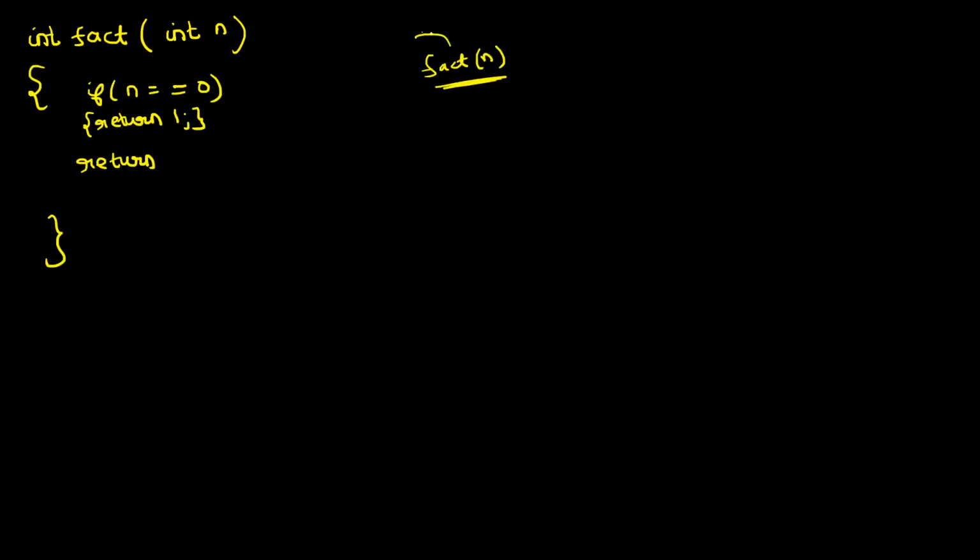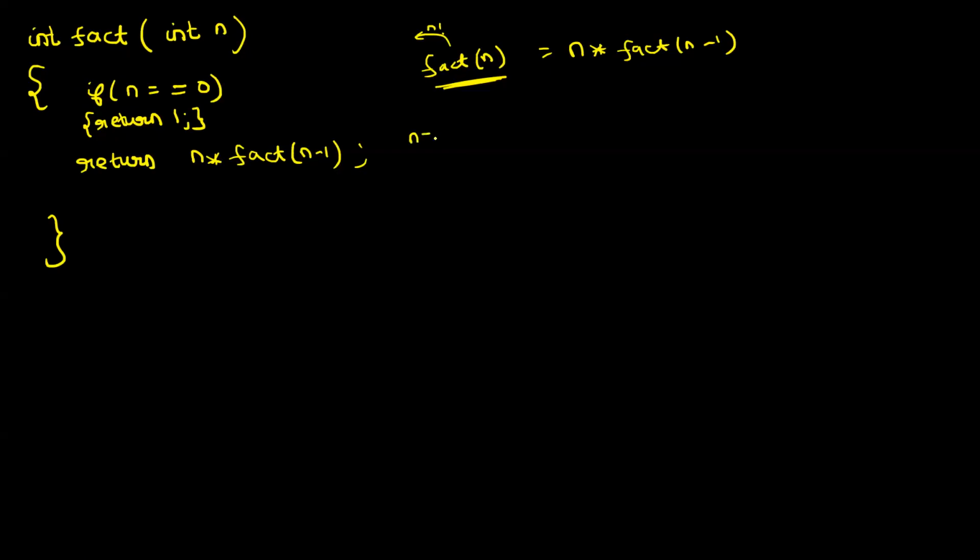Fact of n is expected to give the answer of n factorial. And what is n factorial? N into factorial of n minus 1. So that is what I am doing. Return n into a function call to n minus 1 factorial. This is expected to give me n minus 1 factorial, multiply it with n and return the answer to the caller. So fact of n is nothing but n into fact of n minus 1. Now let us try to understand with an example how it is actually working, right?